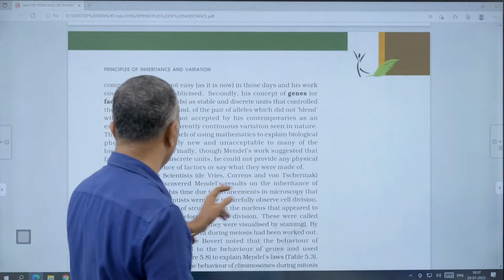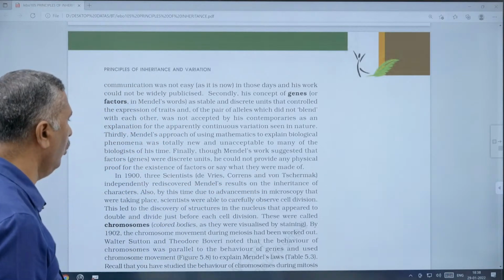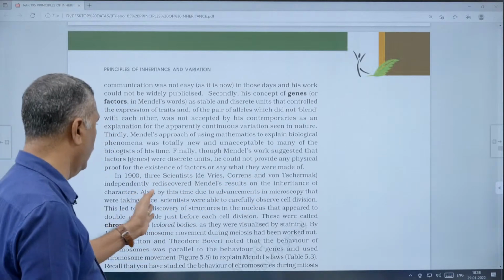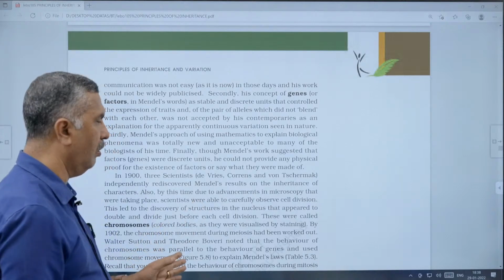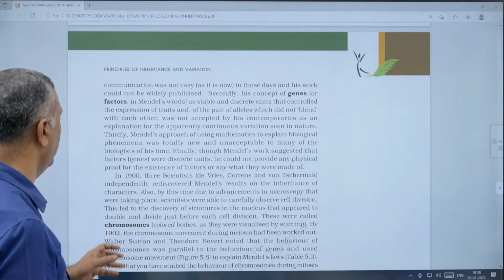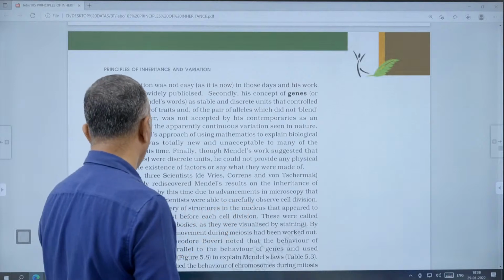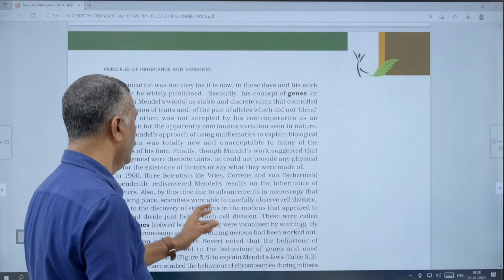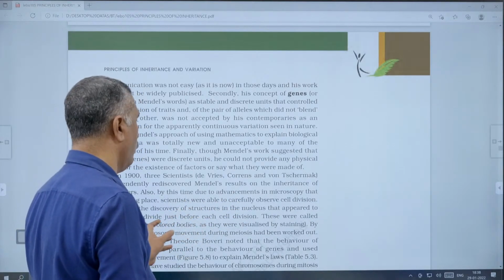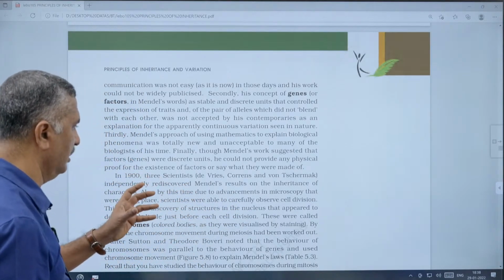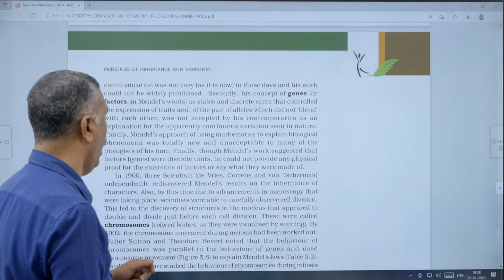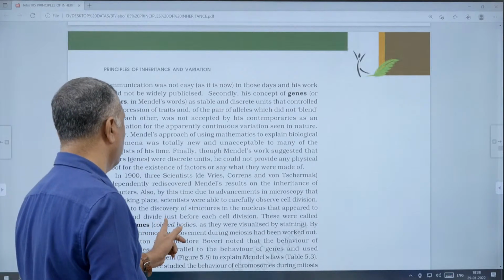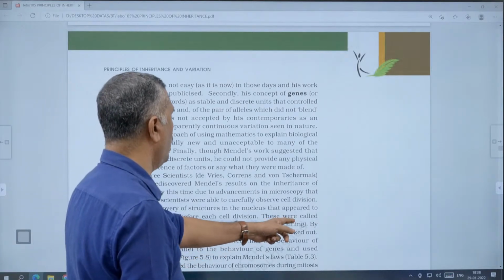rediscovered Mendel's results on the inheritance of characters. Also by this time, advancements in microscopy allowed the scientists to carefully observe cell division inside the nucleus. Structures inside the nucleus appear to be double and divide just before each cell division. These are called chromosomes. Chromosomes means colored bodies: chroma means colored, somes means bodies, as they were visualized by staining.